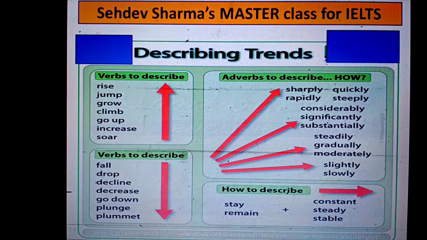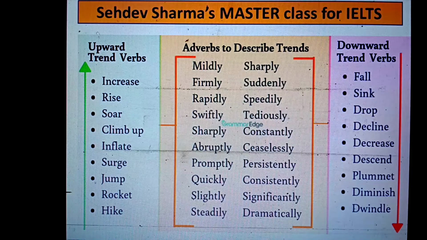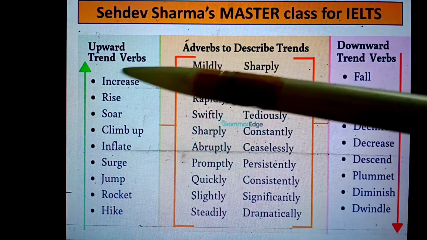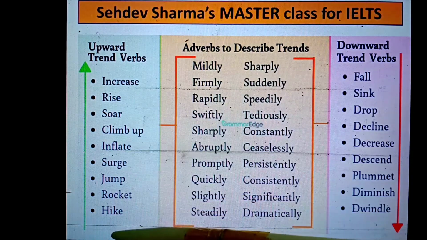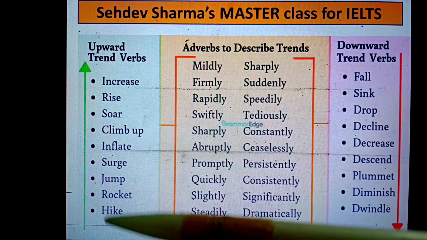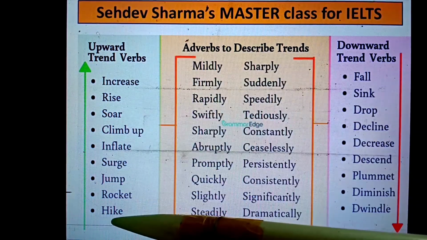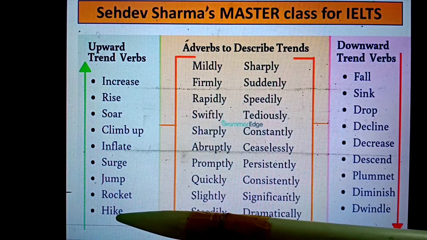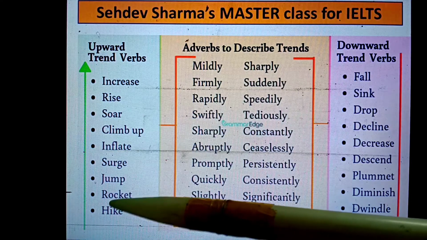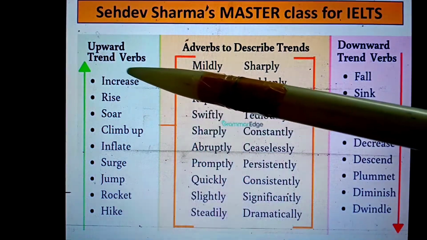Okay, now let's move to another slide, which is again very useful for you. Then how to go for the trending. These are the upward trends. Generally, there are 4 to 5 data points, whether it is a bar chart or pie chart or something. So please don't use the normal words. In this slide, there are some special words which high band scorers generally use, and average students use those words as well.